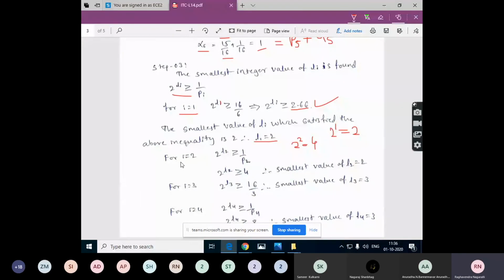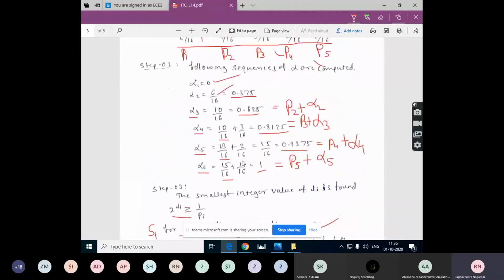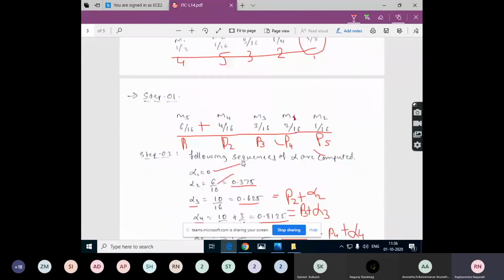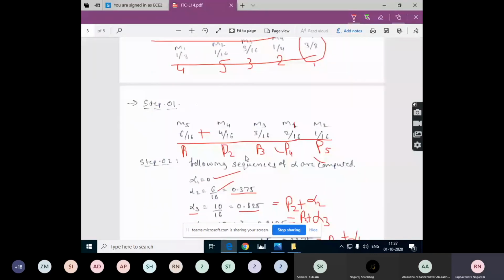In the same way, for i equal to 2, that is the second symbol, S2. So this is for S1. So for S2, for i equal to 2, 2 raised to L2 should be greater than or equal to 1 by P2. What is the P2 value? P2 value is 4 by 16 or 1 by 4.